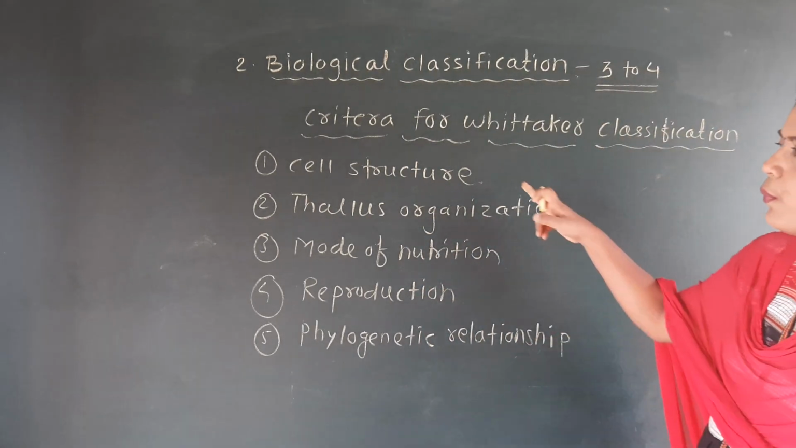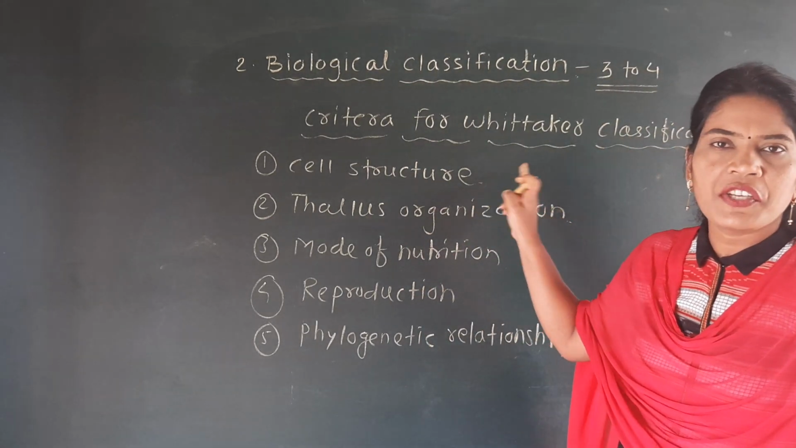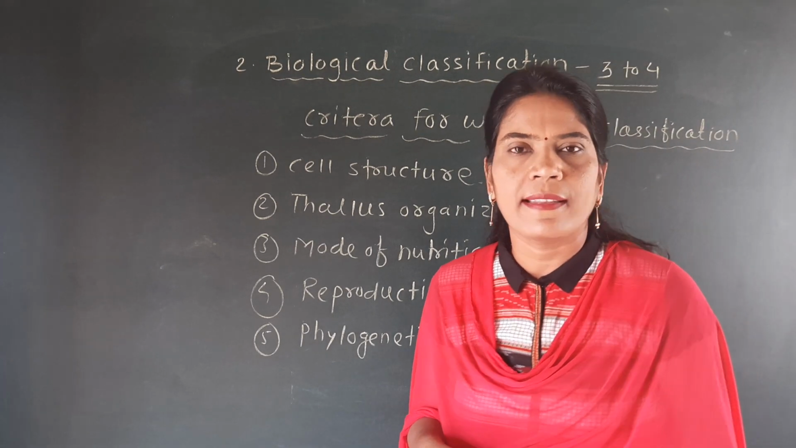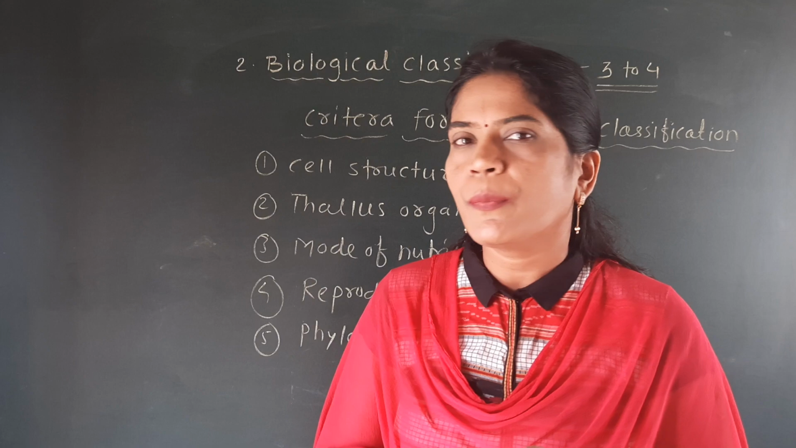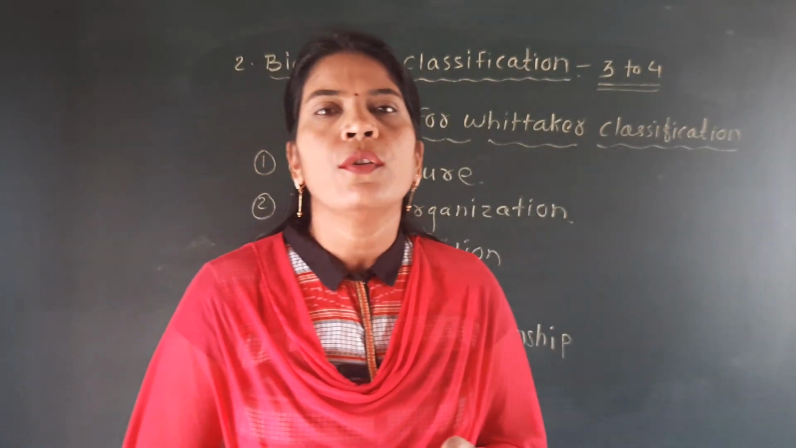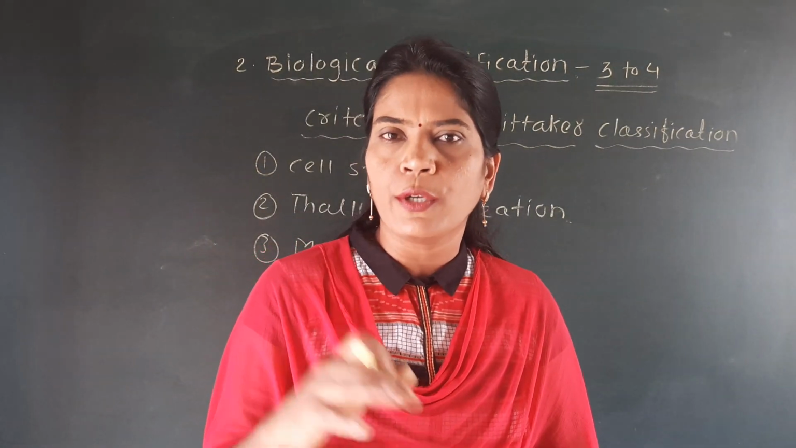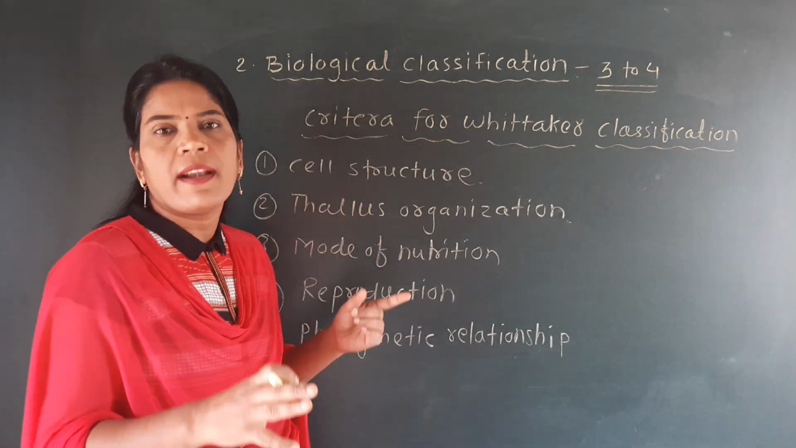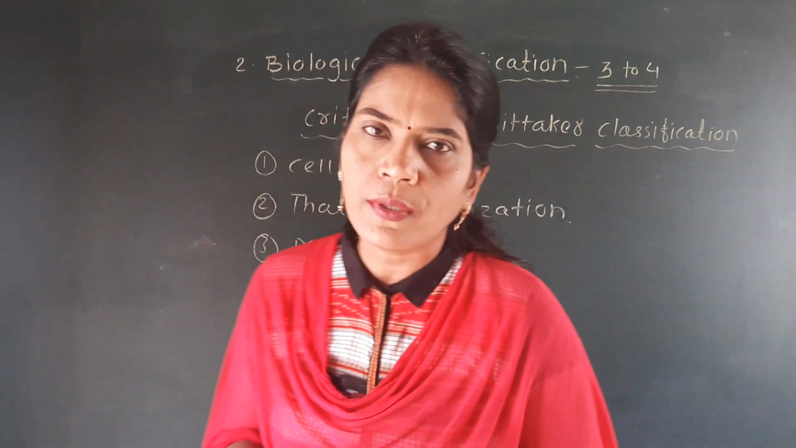First one is the cell structure. According to the cell structure, we have already seen that cells are of two types, prokaryotic and eukaryotic. So this criterion he first took into consideration, and according to cell structure he divided all organisms into the five kingdoms.